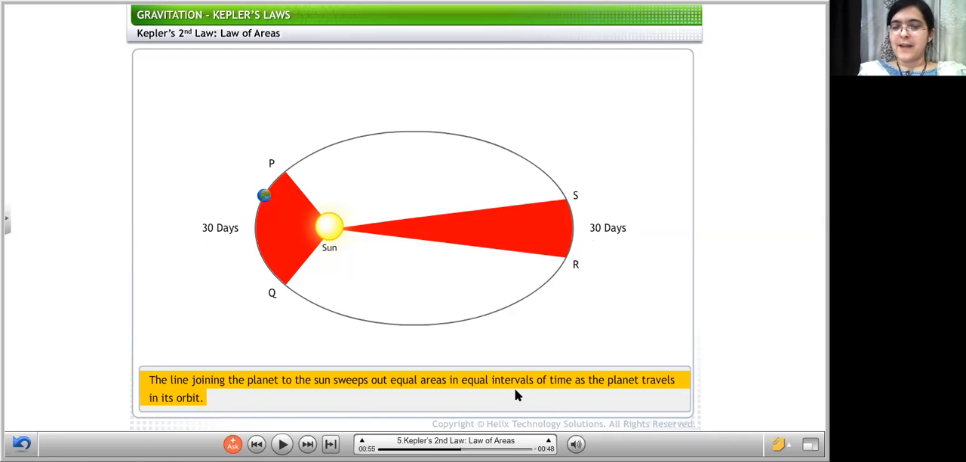This is stated by Kepler's second law, that the line joining the planet to the sun sweeps out equal areas in equal intervals of time, regardless of the Earth's position in its orbit. Thus, as shown, area A1 equals area A2.